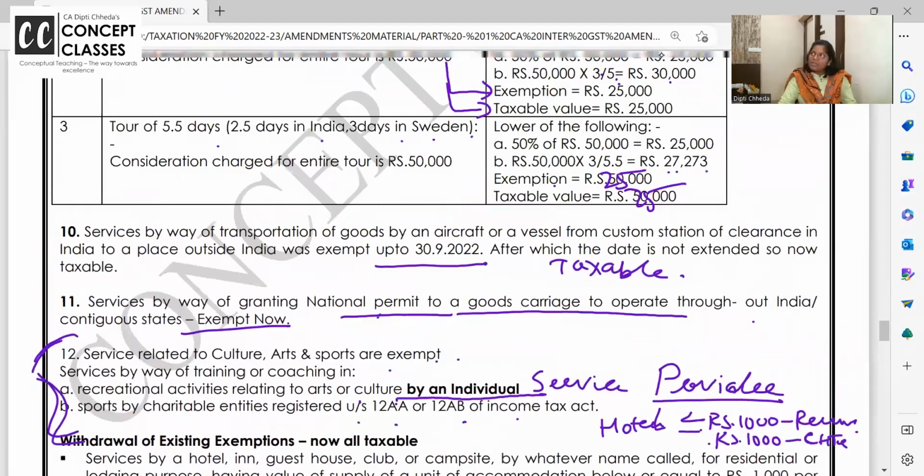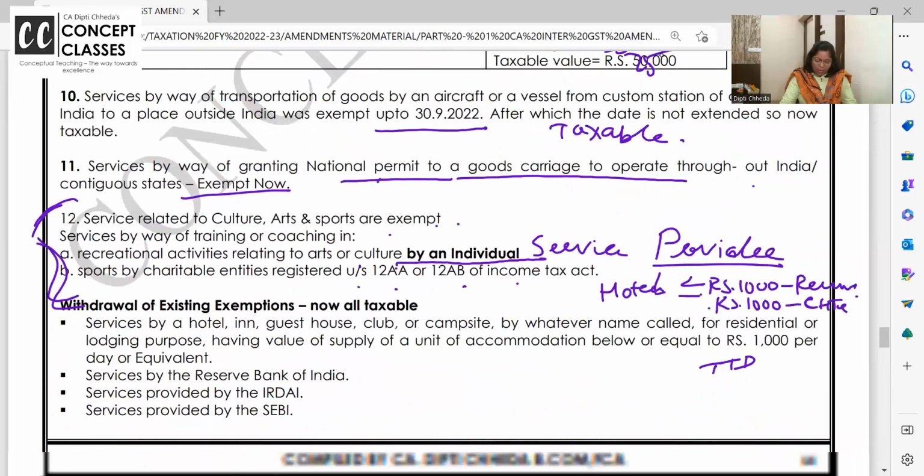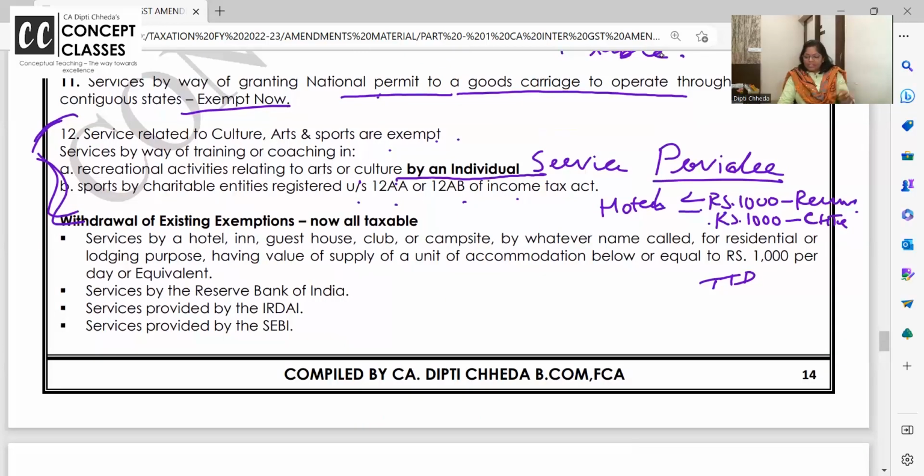So we have completed all the exemptions which are changing. Now, exemptions which are withdrawn. If these exemptions are listed in your chapter 4, just go on scratching them. Services by hotel, inn, guest house, club, campsite, by whatever name called, for residential or lodging purpose, having value of supply of unit below or equal to 1000 per day was exempt. Now it is taxable. I want all of you to write here: still exempt for trust. In trust and all the cases, it is still exempt.